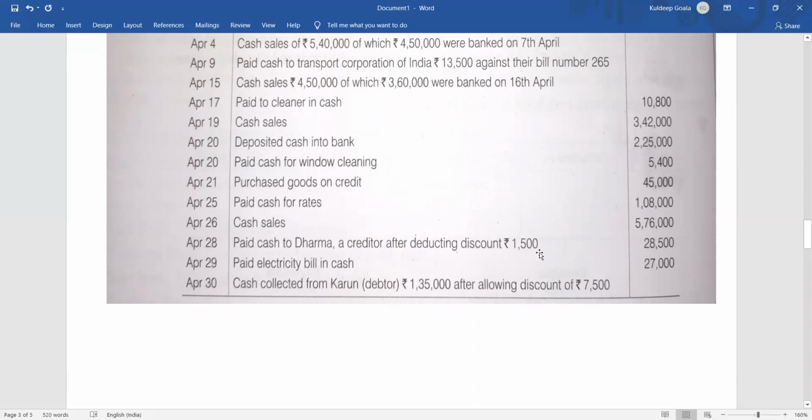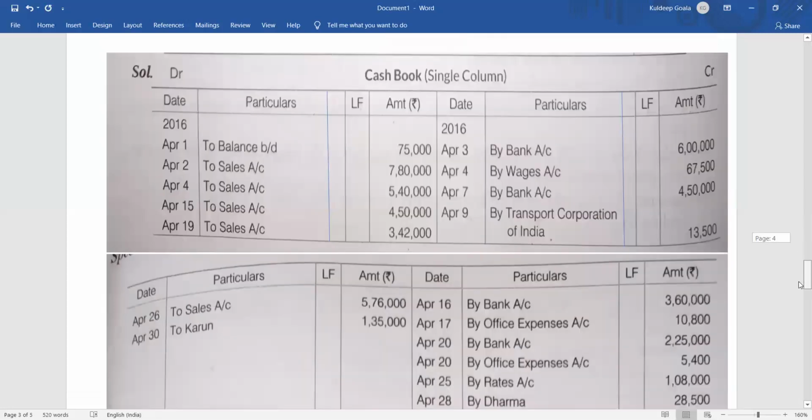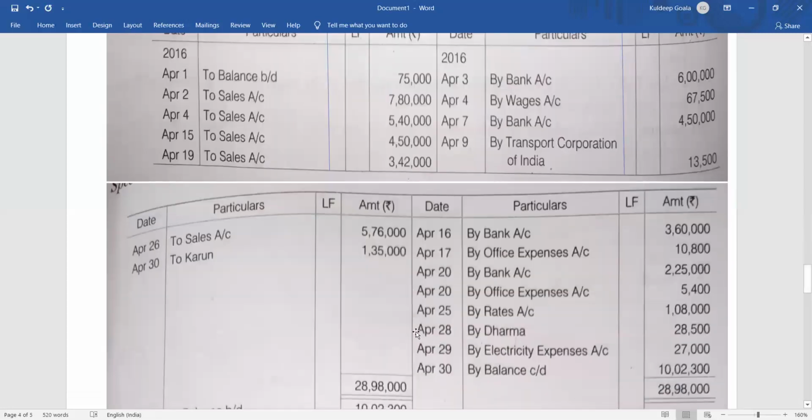The journal entry will be like this: Dharma debit 30,000, to cash account 28,500, to discount received account 1,500. But we don't have any discount column here, so no need to keep the discount. Only we will write down cash. So how much is the cash payment we are making? 28,500. Where will you write? In the payment side, right? What will you write? By Dharma 28,500. You can see here, April 28, by Dharma 28,500. Clear?